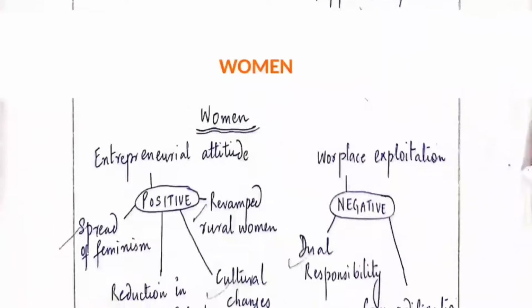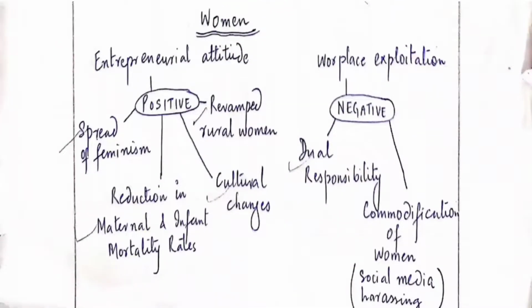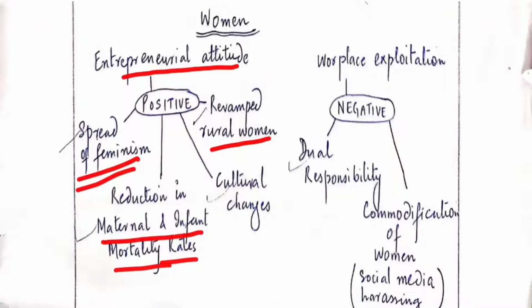Moving forward to the impact of globalization on women, the positives include that women have developed an entrepreneurial attitude. There is a spread of feminism to a greater extent in society. Rural women are being revamped, and there is a reduction in maternal and infant mortality rates.